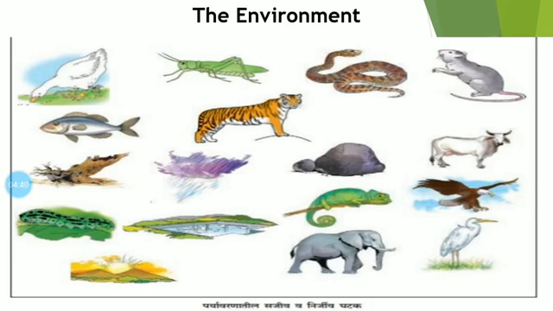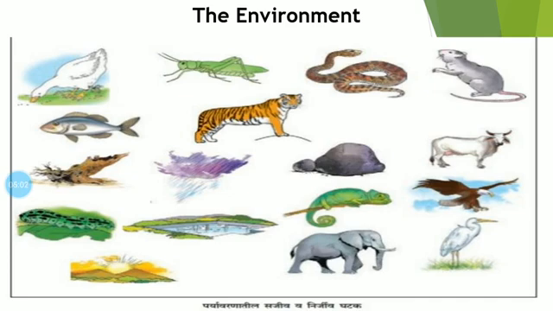See the picture on the screen. Look at the picture of the living and non-living things shown below. Discuss the mutual relationship between these various factors of the environment. On the screen you have seen different factors present in the environment.